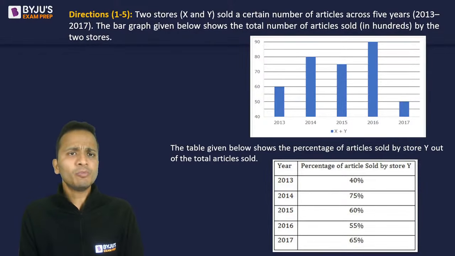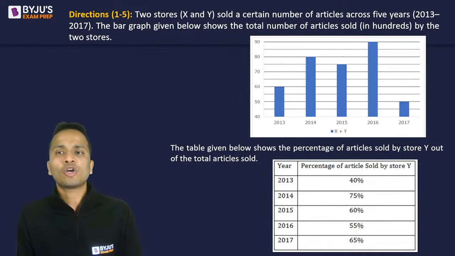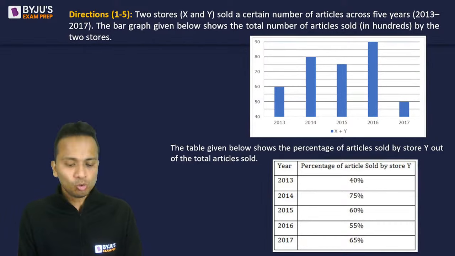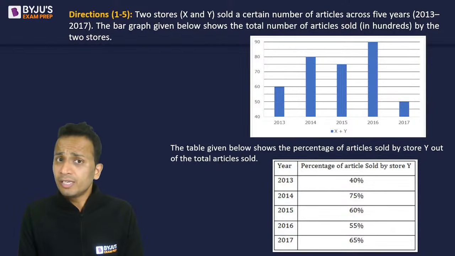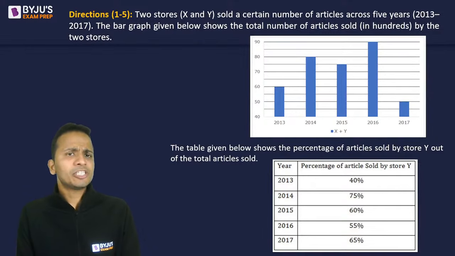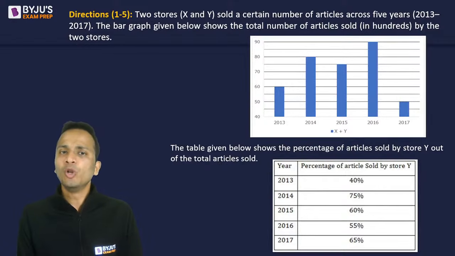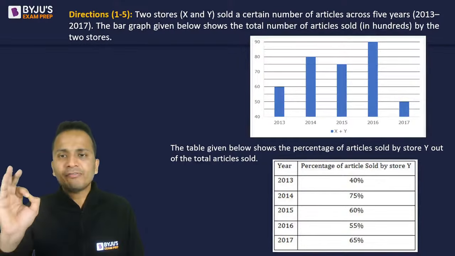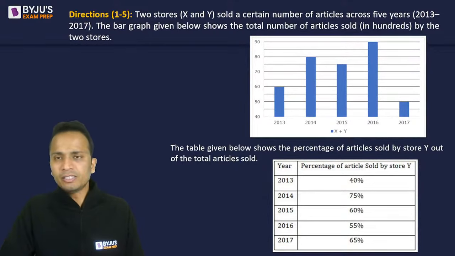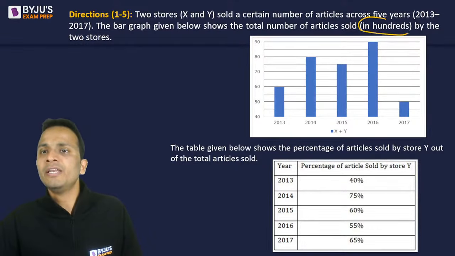Okay. So the question says, two stores X and Y sold a certain number of articles across 5 years, 2013 to 2017. So as you can see, the bar graph as well as the table, there is data given for 5 years, 2013 to 2017, right? Now, further directions say that the bar graph given below shows the total number of articles sold in hundreds by the two stores. So there are two stores X and Y. So the bar graph will give you the total number of articles. This is important. Total number of articles in hundreds.